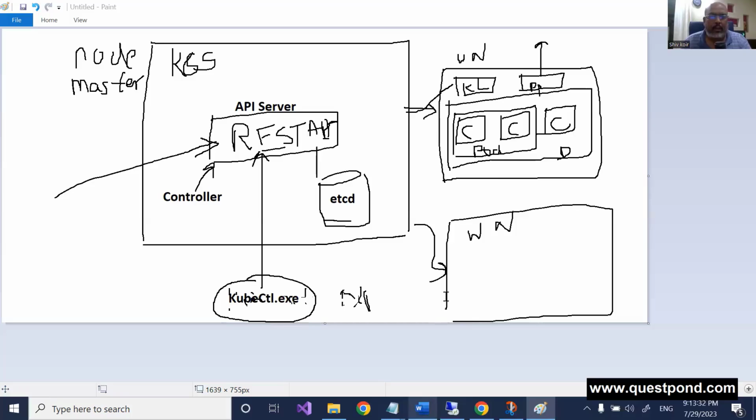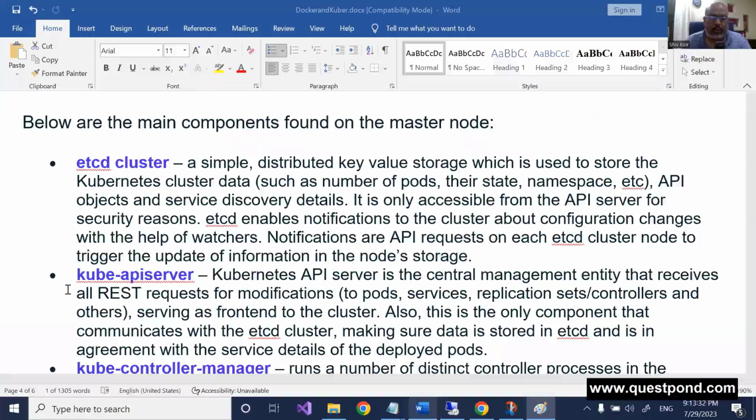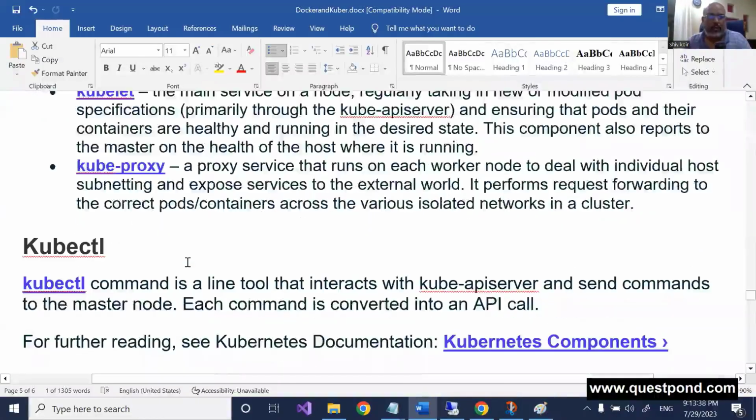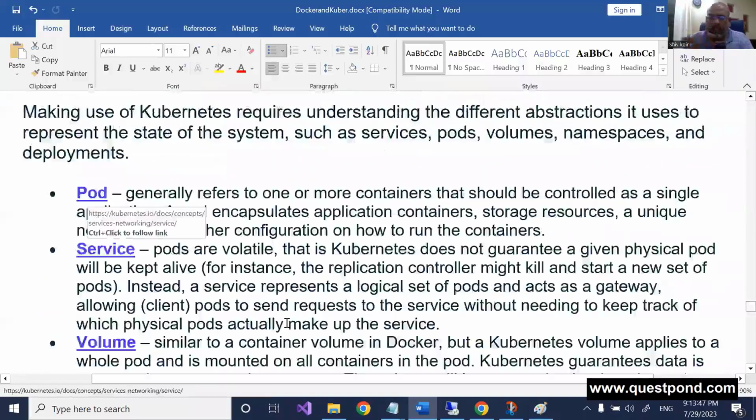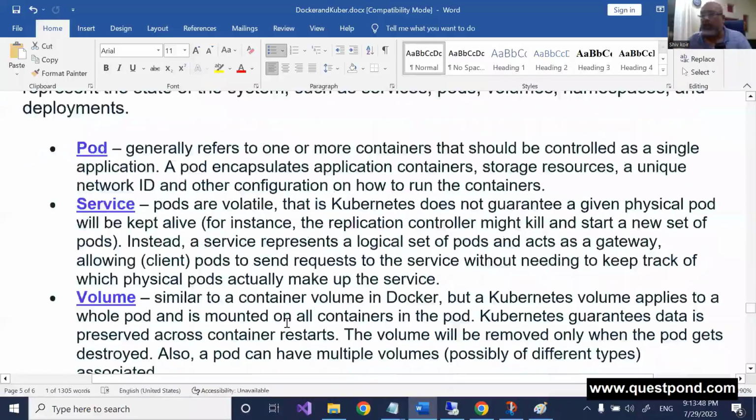Now, remember, there are certain other things which you will come across. I already talked about this kube control, which is a command line tool. Let me see if something is pending. Yeah, the service. We'll talk about this service later on. There is service and volume. This volume is nothing but the drive of the Docker, but this is mounted for all the containers. So if you have a pod, for that pod you will need a hard disk, right? So that is these volumes.